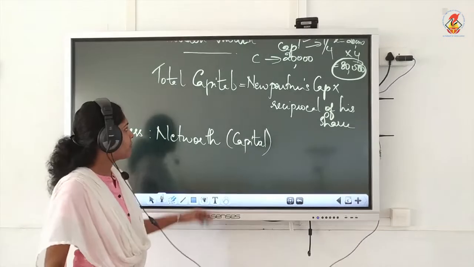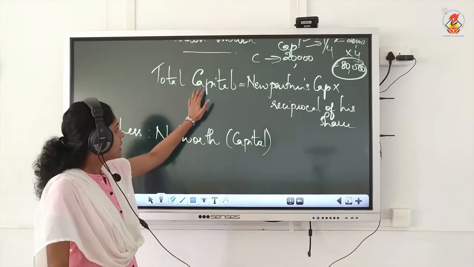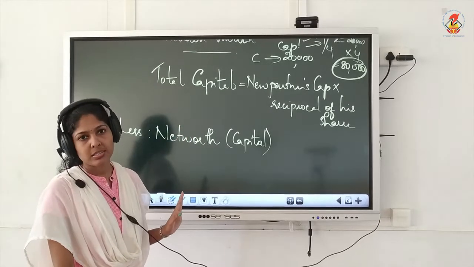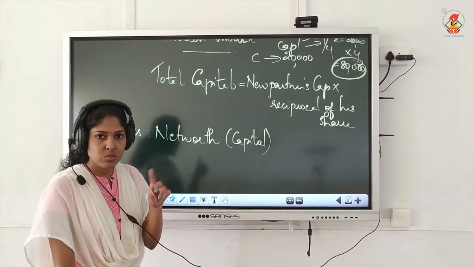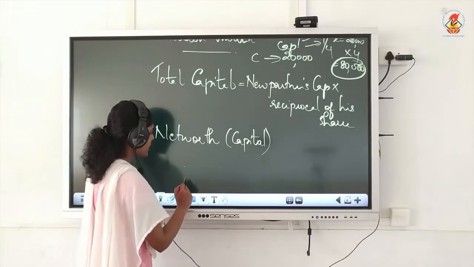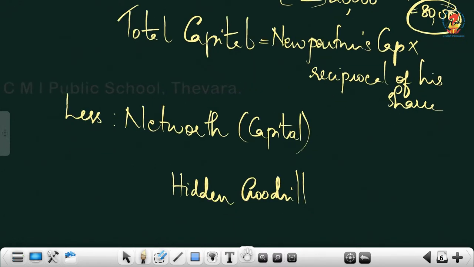Now you would be confused why we are comparing capital with capital, isn't it? These two are one and the same. Both are capital figures. If there is a difference between these two, that is the value of hidden goodwill. So in these types of questions, there will be a difference between the total capital and net worth.